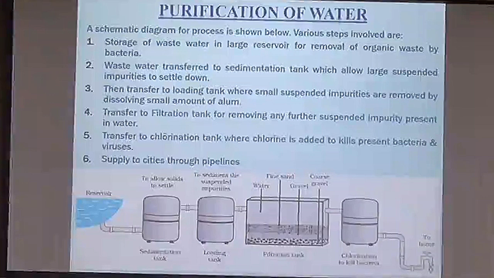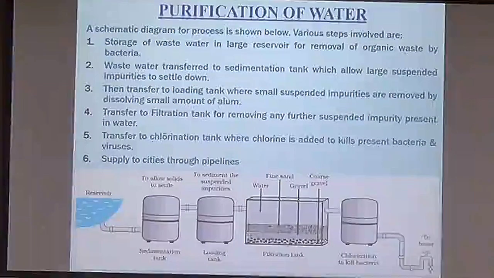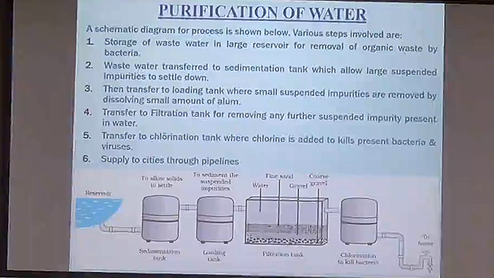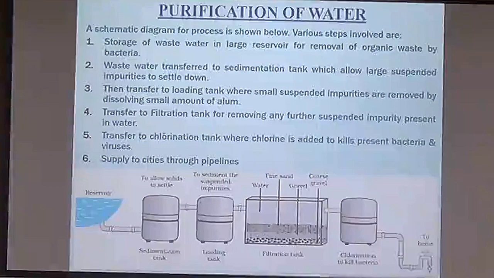That is, they are introducing chlorine in this chlorination tank, which kills the bacteria and viruses present in water and thereby sterilizes water. Then we supply this water to cities through pipelines. So this water is both sterilized and free from physical impurities.